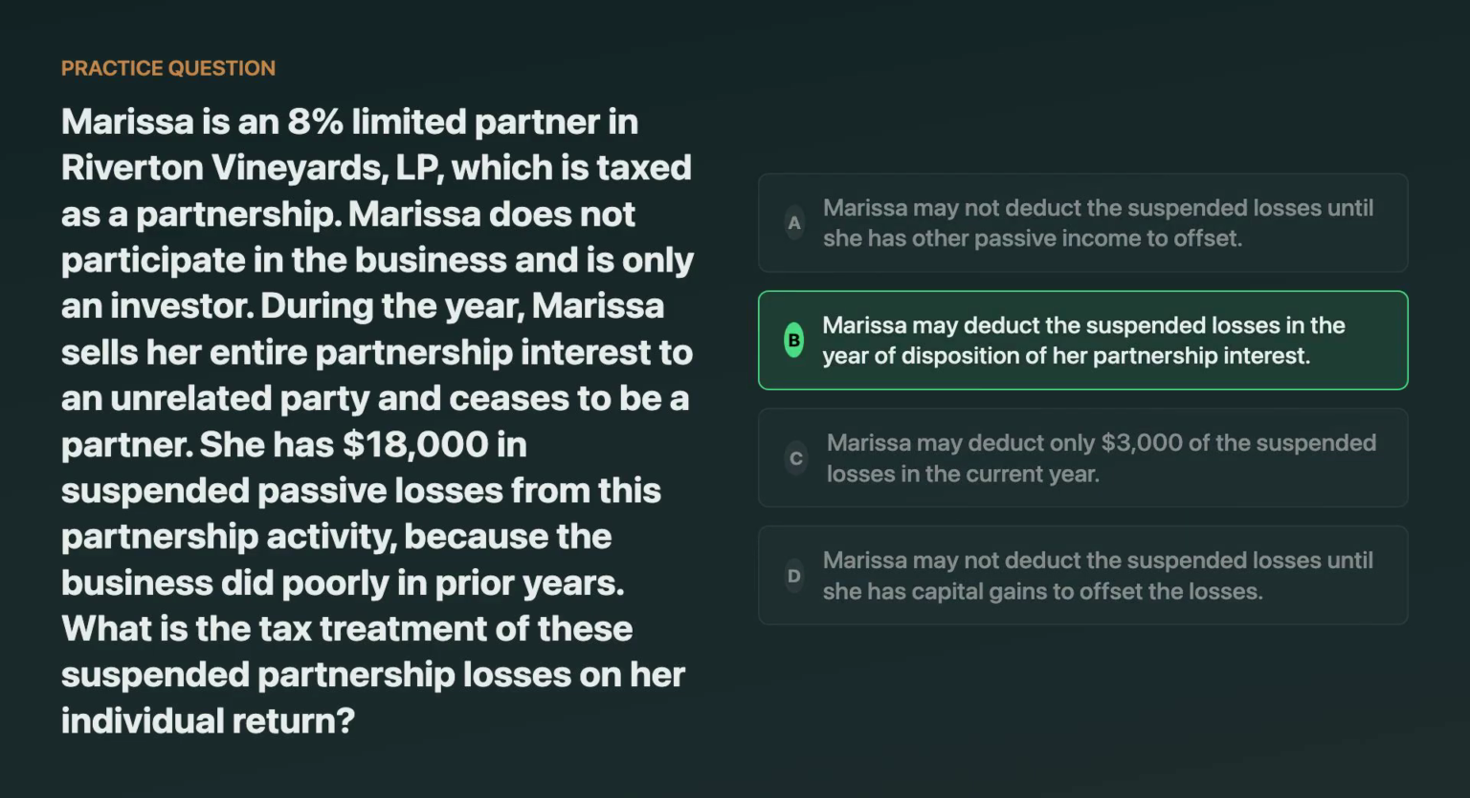The correct answer is, she may deduct the suspended losses in the year of disposition. A fully taxable disposition of her entire interest to an unrelated party releases the suspended passive losses. A tempting wrong choice is the idea that she must wait for other passive income, but that's only when she still owns the activity and the losses remain suspended.